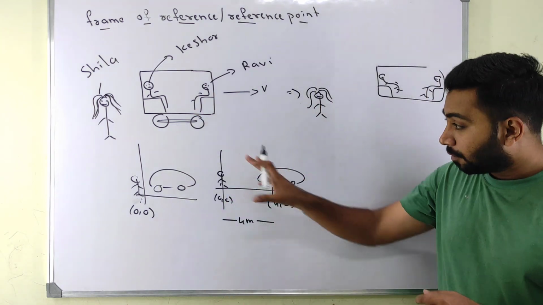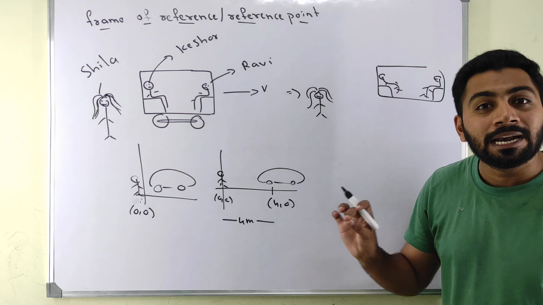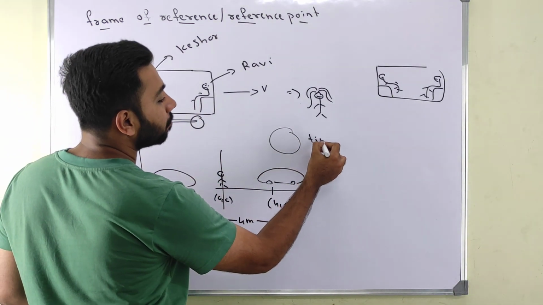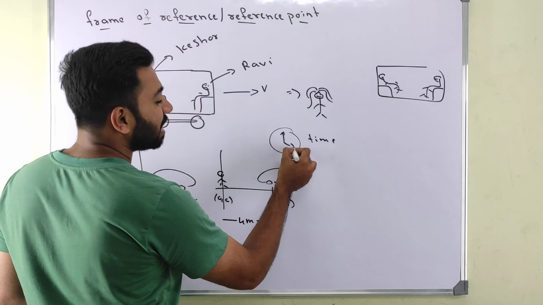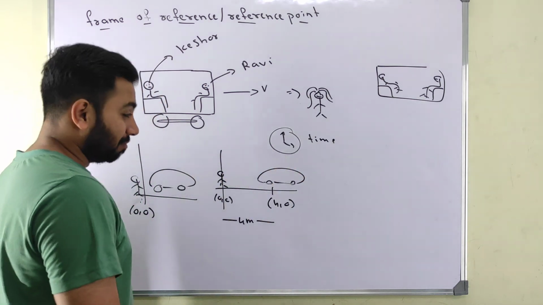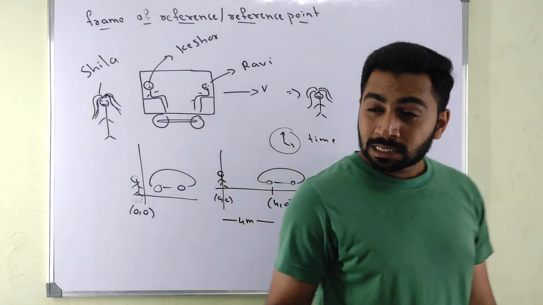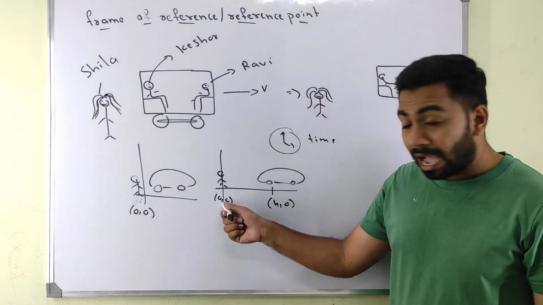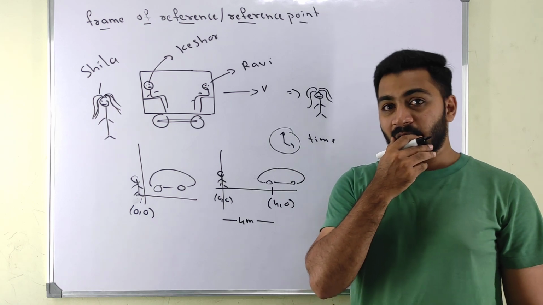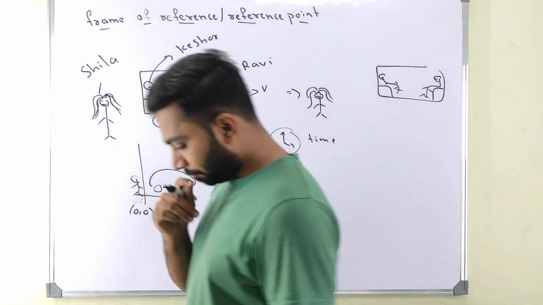Okay, so coordinate axis and time together we call a frame of reference. Okay, I think you got this one.